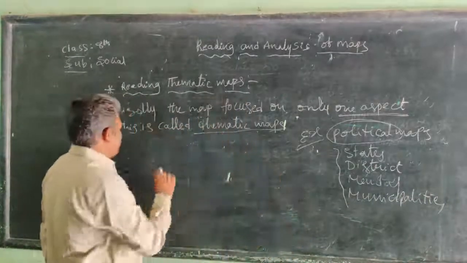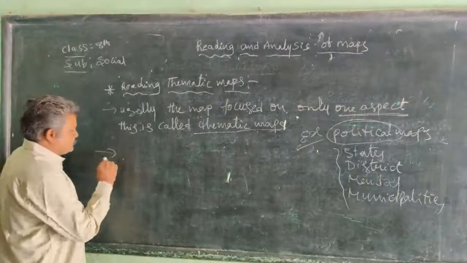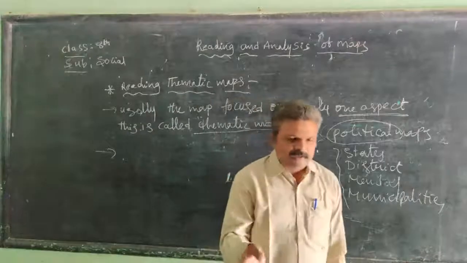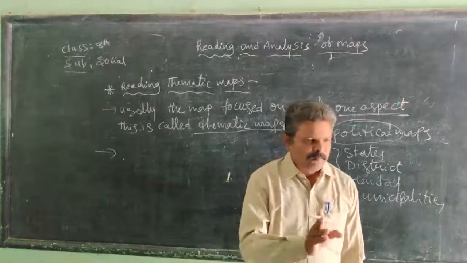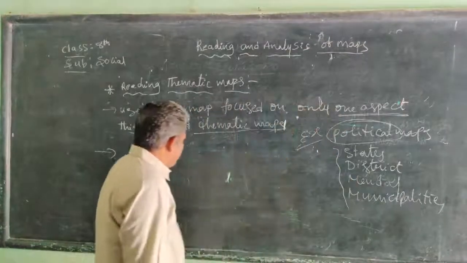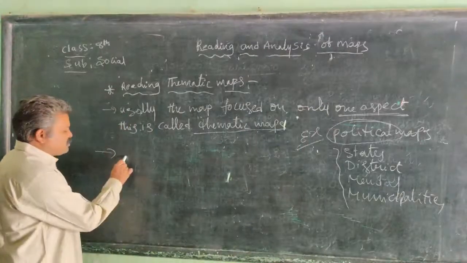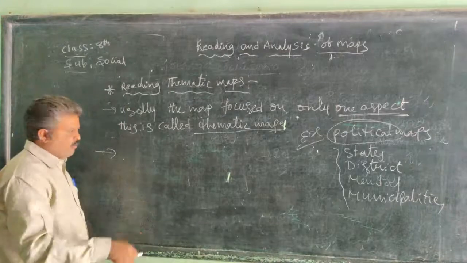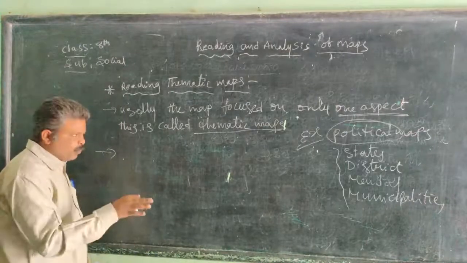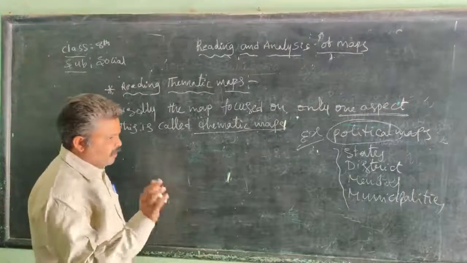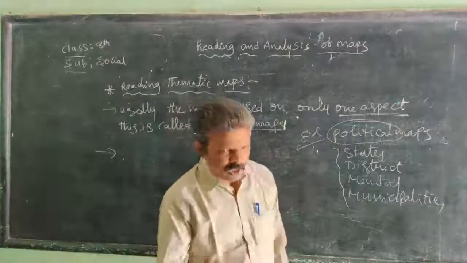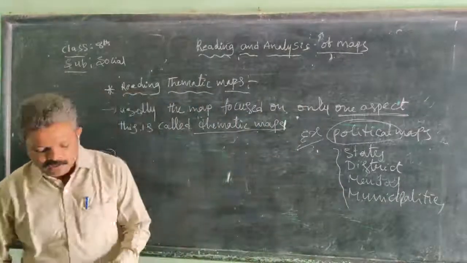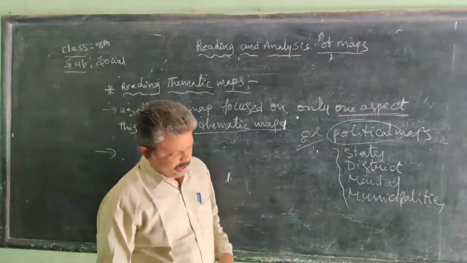There are maps which show mountains, hills, plateaus, plains, and also plains where crops are growing. What type of crops are growing there, in the areas according to north, south, coastal areas, plateau areas.